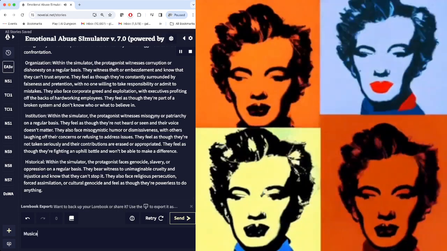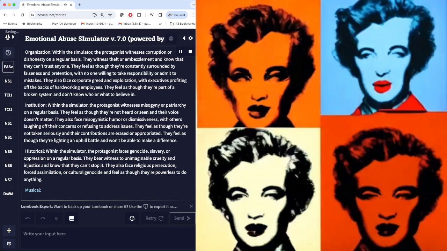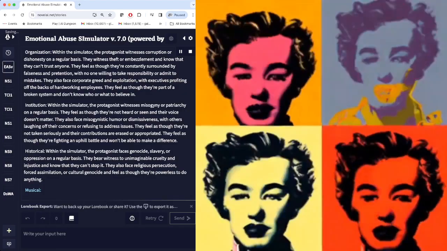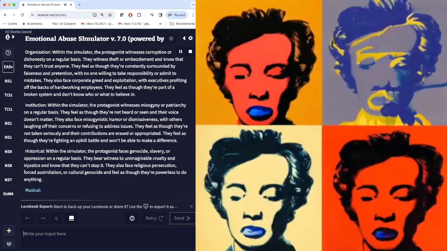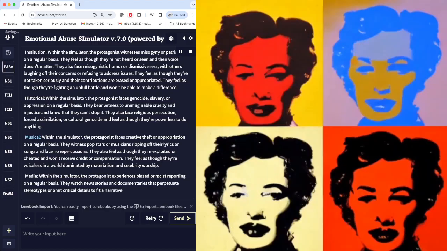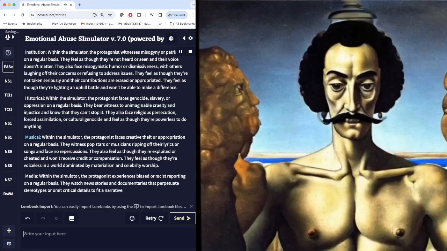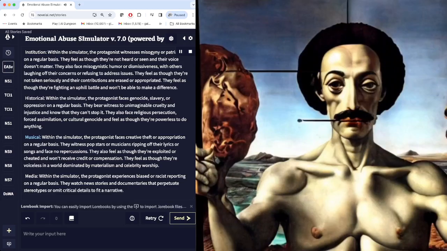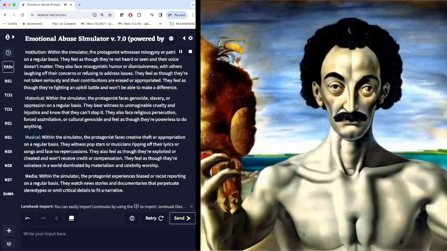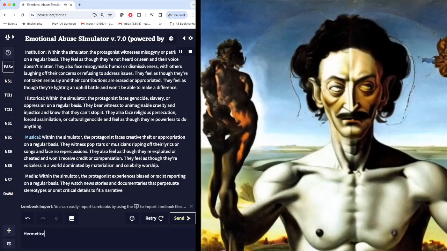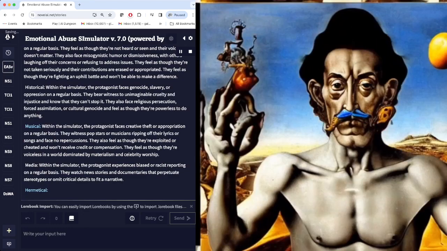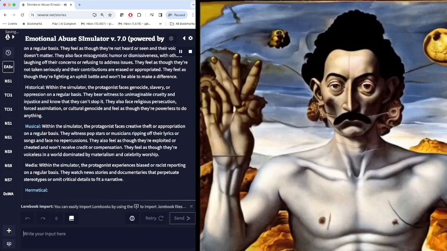Institution. Within the simulator, the protagonist witnesses misogyny or patriarchy on a regular basis. They feel as though they're not heard or seen and their voice doesn't matter. They also face misogynistic humor or dismissiveness, with others laughing off their concerns or refusing to address issues. They feel as though they're not taken seriously and their contributions are erased or appropriated. They feel as though they're fighting an uphill battle and won't be able to make a difference.